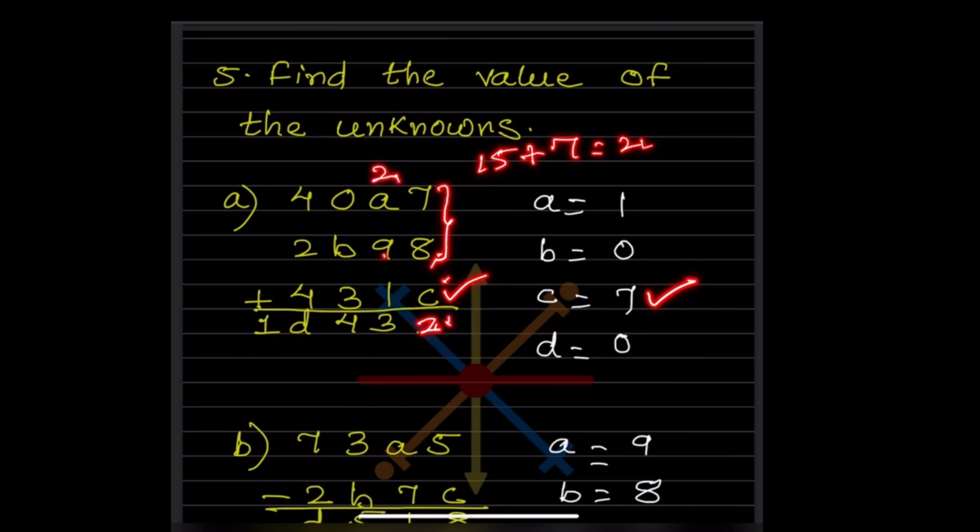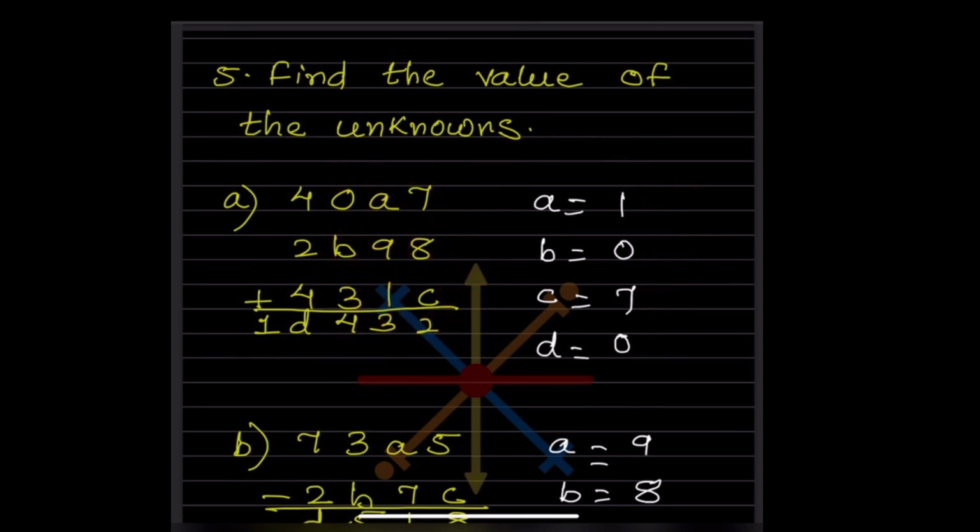So now what will be here? 9, 10 and 12. 12 and this is 3 means it should be 13. So here A will be 1. So that will be 13. 13 means the remainder here is 1. So 1 plus 3, that is going to be 4. 4 means this B is going to be 0.